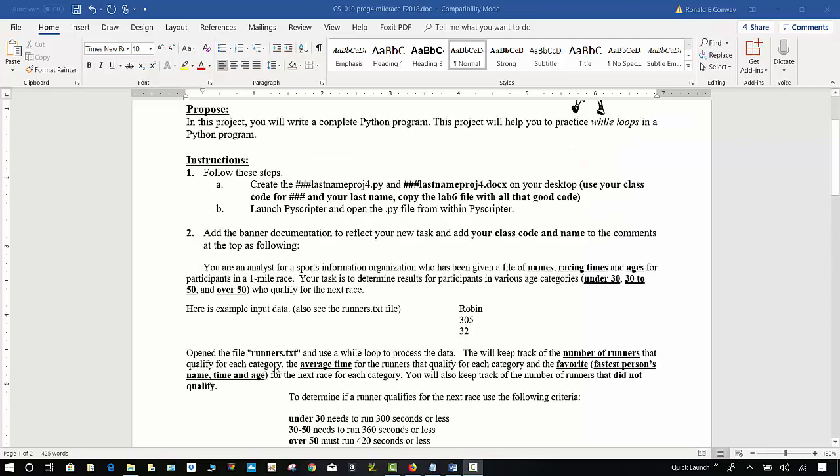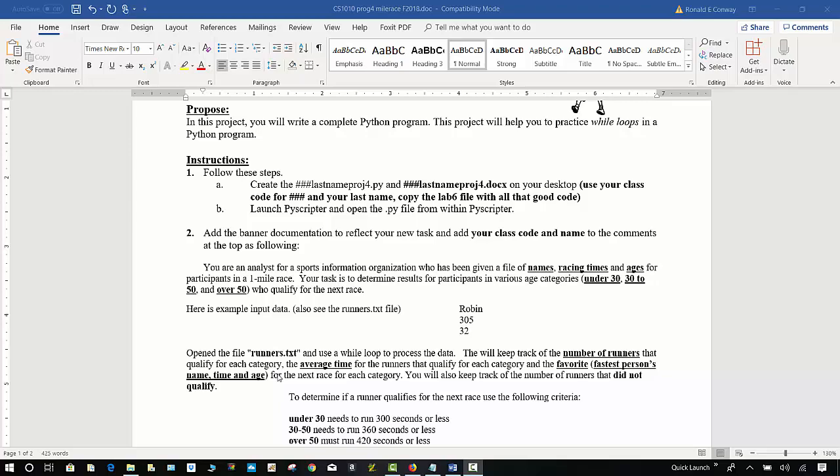You are an analyst for a sports information organization who has been given a file of names, racing times, and ages for participants in a 1-mile race. Your task is to determine results for participants in various age categories: under 30, between 30 and 50, and over 50, who qualify for the next race.